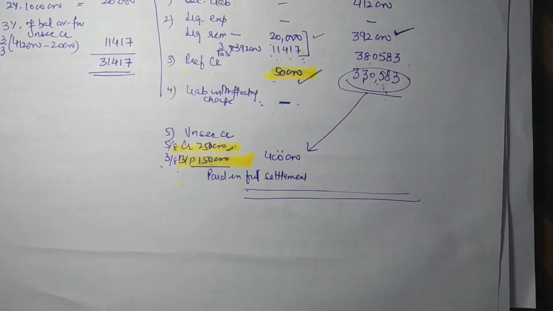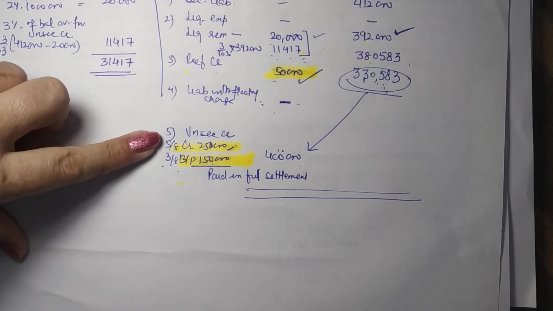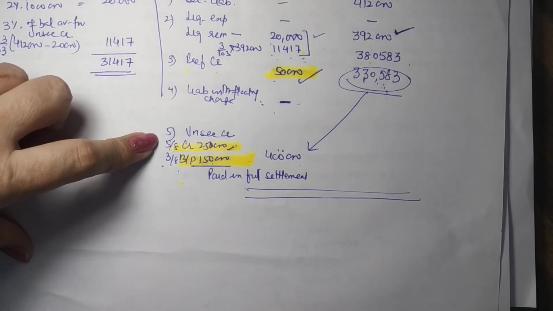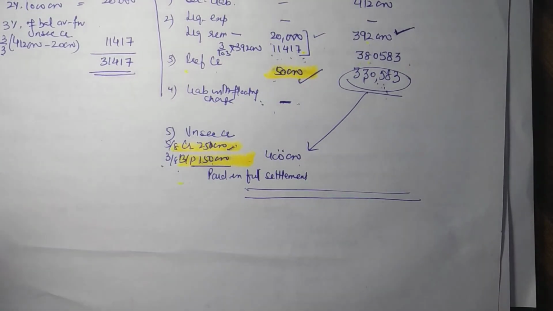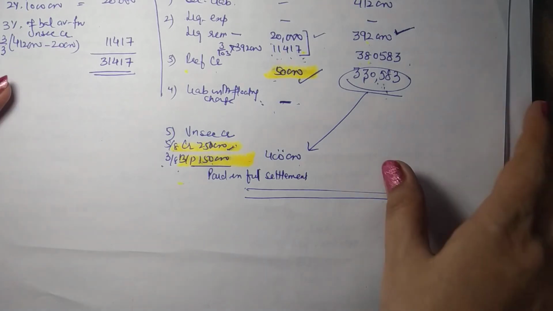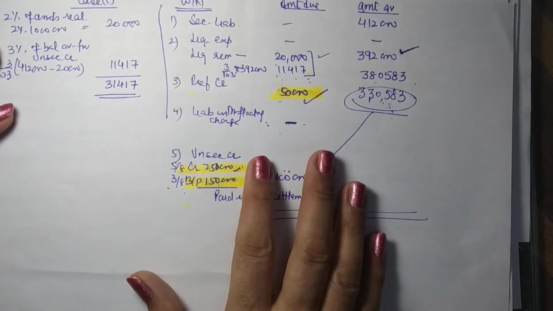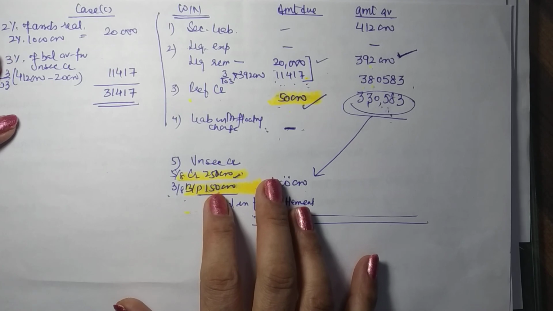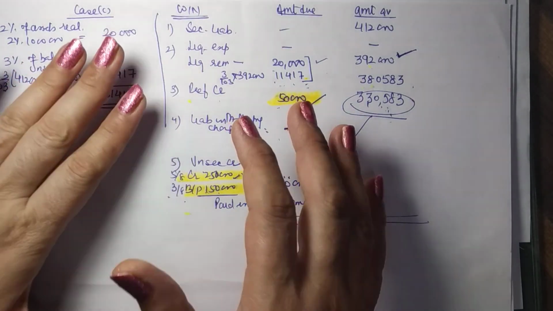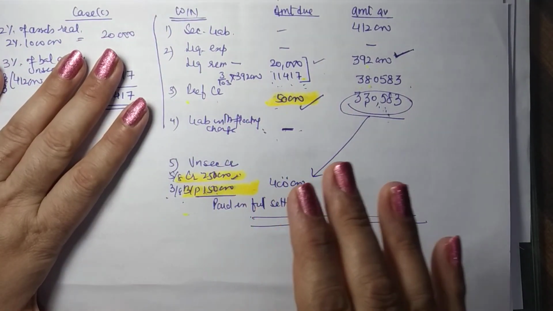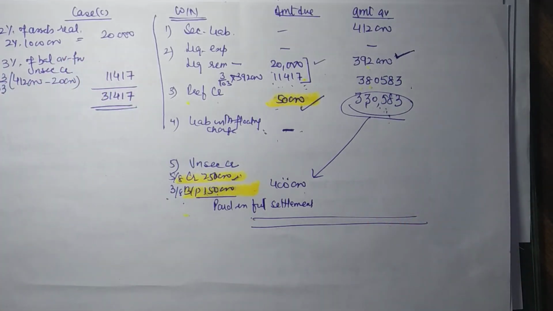So sometimes we are asked who is bearing the burden, so we can say that the parties under the fifth category are bearing the burden of the liquidator's remuneration, right? So I hope these cases are clear to you. Next time we will be taking up a problem wherein we will be calculating the remuneration along with a complete liquidator's statement of final accounts. Thank you.